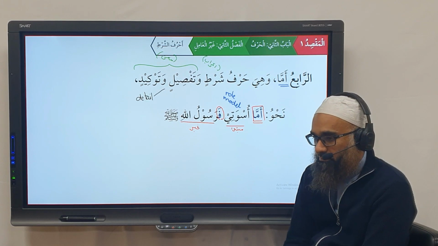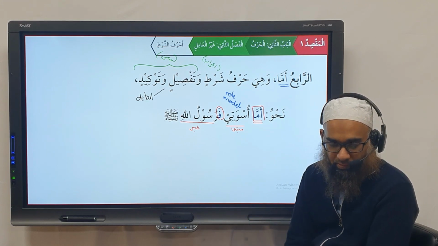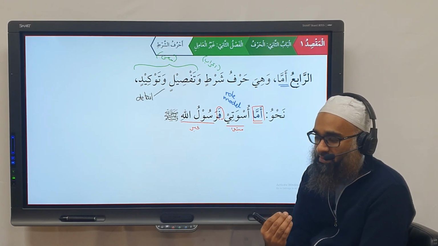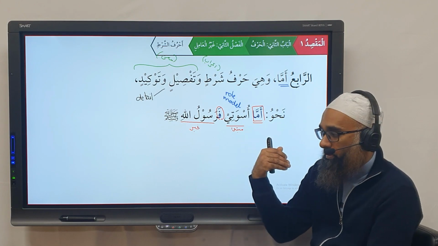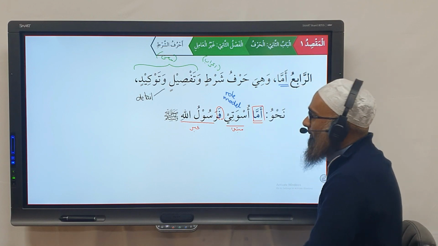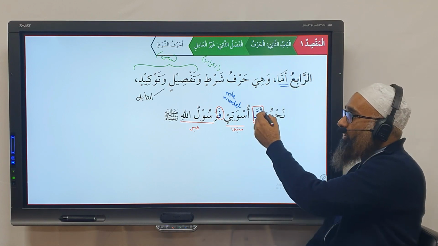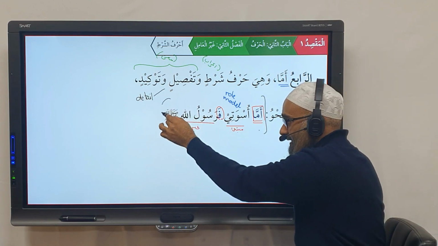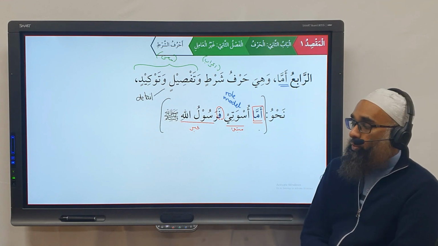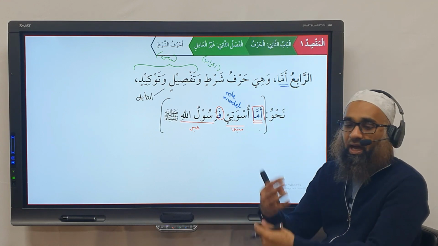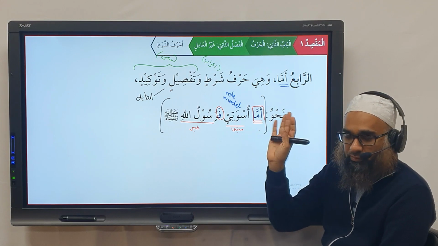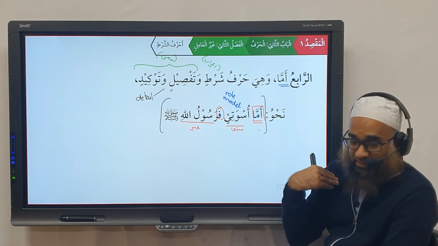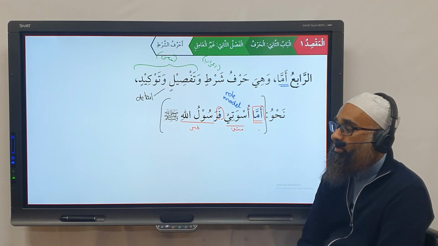You wouldn't normally say, amma al-ma fa ana sharibun. Normally, amma comes after there are multiple things mentioned prior to it. So for example, in this example, this wouldn't come on its own. Like this sentence is complete, but it wouldn't come in a paragraph. You would normally have, for example, people have their own role models. Somebody's role model is a footballer, somebody's role model is a singer, somebody's role model is fulan. Amma uswati, as for my role model, is Rasulullah sallallahu alayhi wasallam.